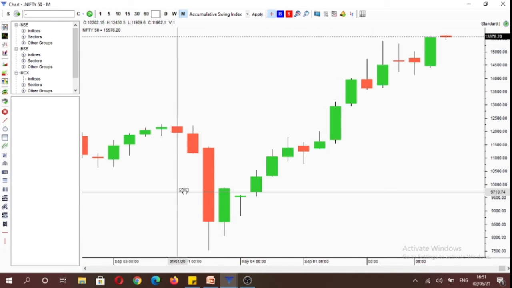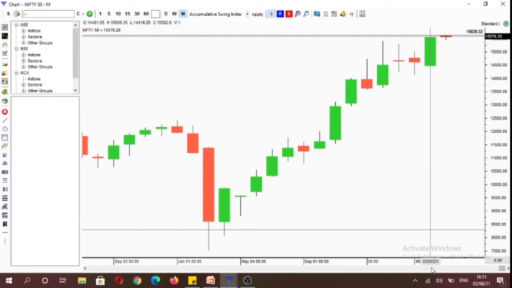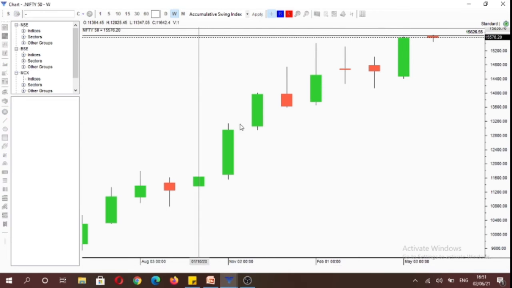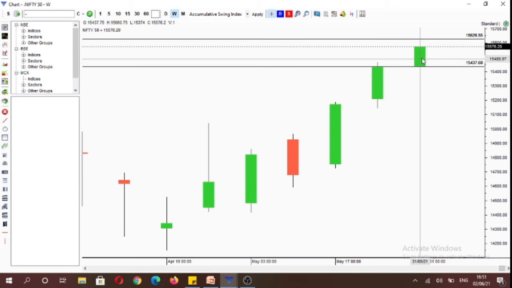If we analyze the index on multiple time frames, here you will see that market is currently under control of sellers based on the monthly time frame as the monthly open is at 15,629 levels. And if we see the weekly time frame, you will see that market is under control of buyers as it is trading above its weekly open, which is 15,437.